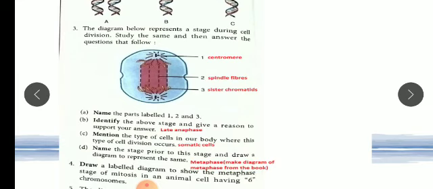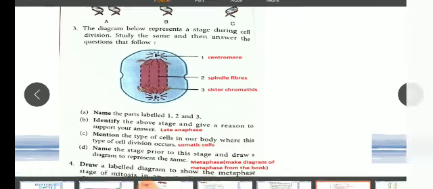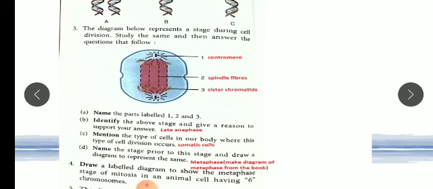In A part they are asking to name the labeled parts. First one is centromere, as I have already written, second one is spindle fiber, third one is sister chromatid. B part, they are saying identify the stage. You have to remember the proper diagrams of prophase, metaphase, anaphase and telophase, and see the difference in arrangement between them, which I have already explained. Here you can see these chromatids are separated and at different poles, so this stage is late anaphase.